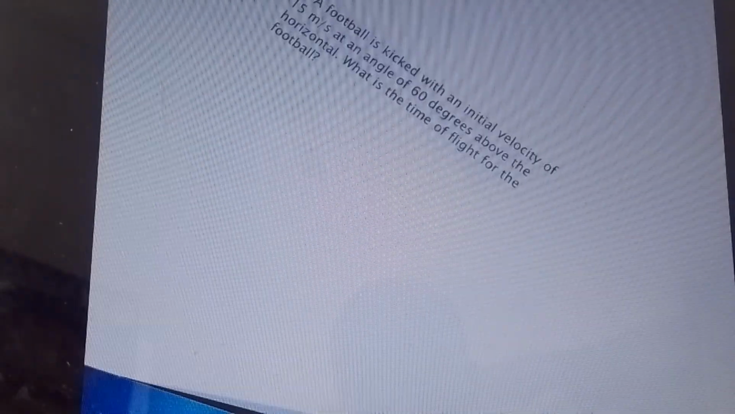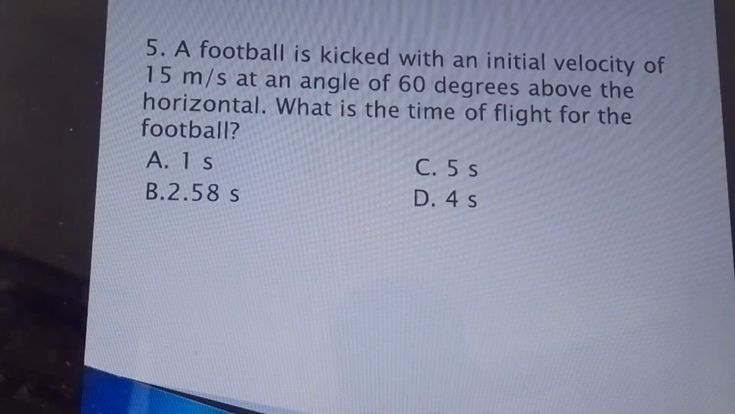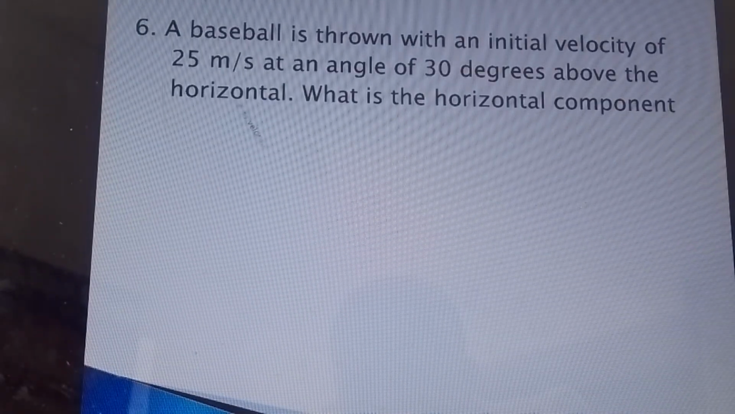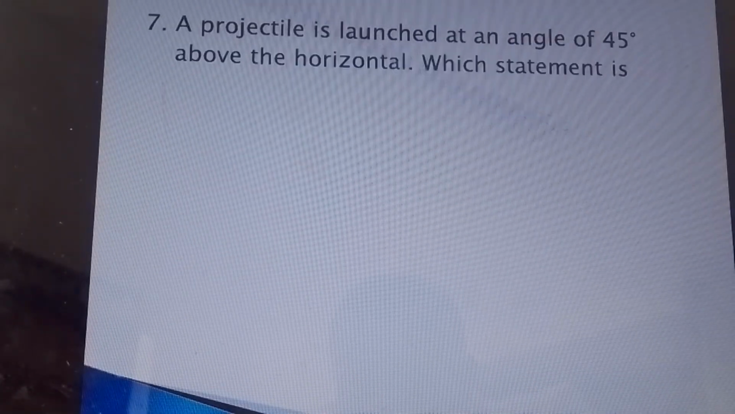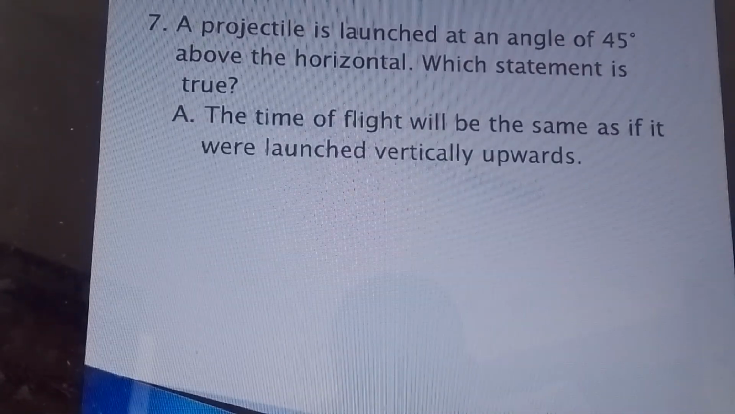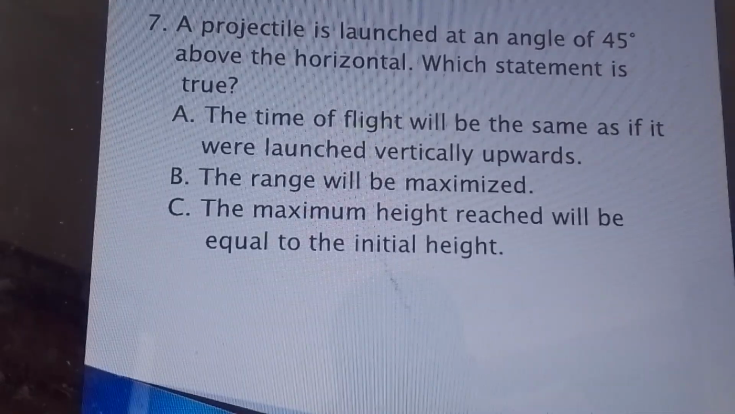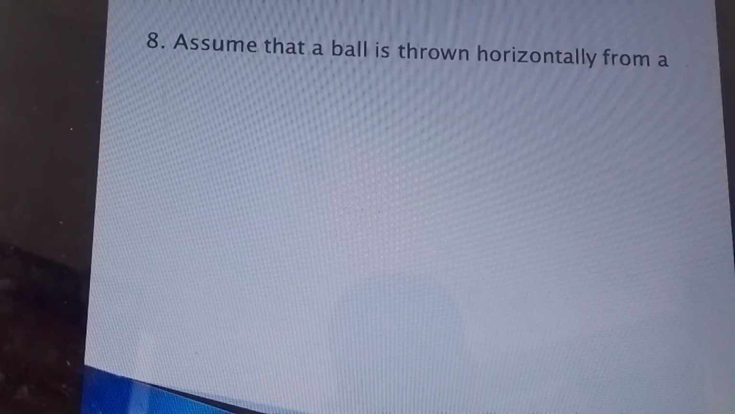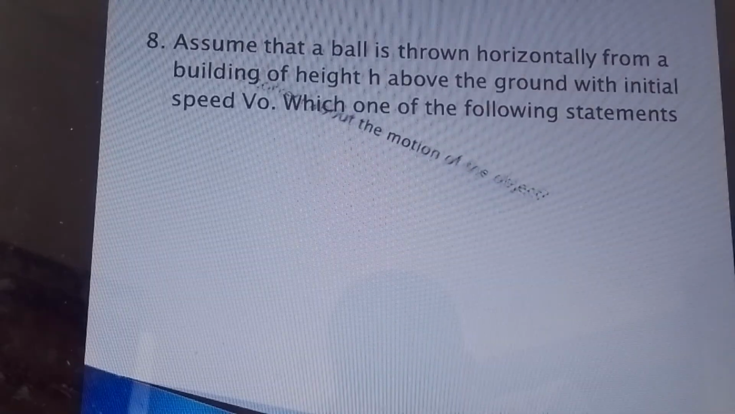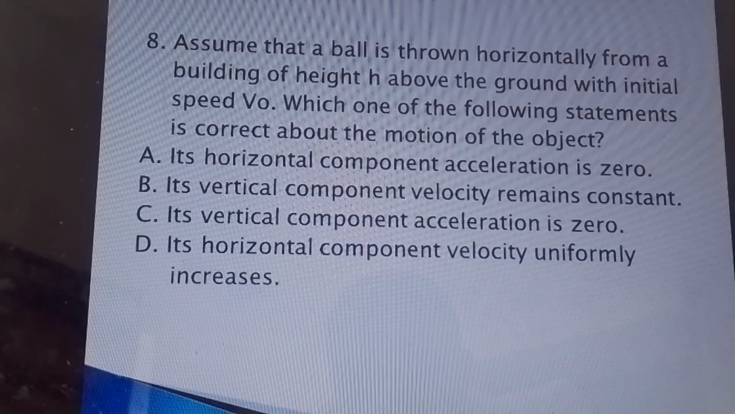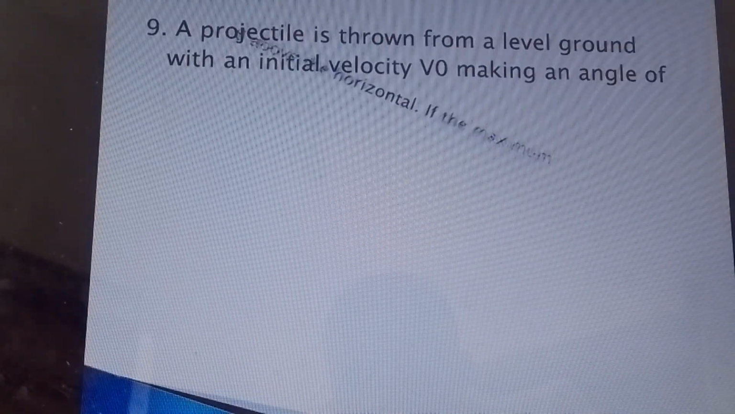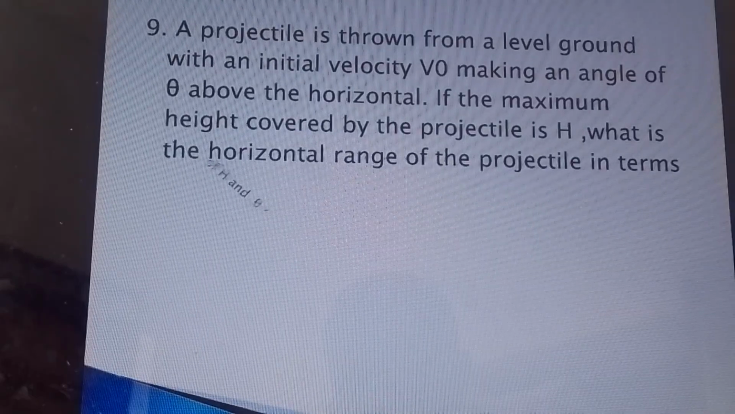Then the time of flight will be the same as if it were launched vertically upward. The range will be the maximum. The maximum height reached will be equal to the initial height. The horizontal velocity will be 0. Horizontal velocity is constant in every position. The horizontal distance, the range, is maximum.